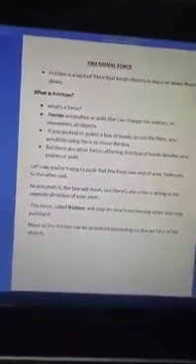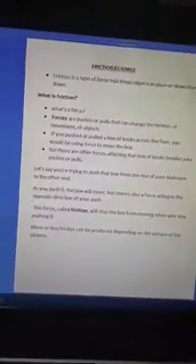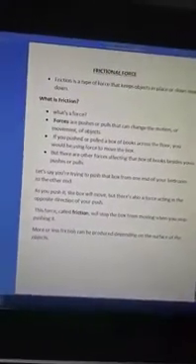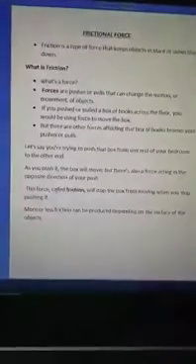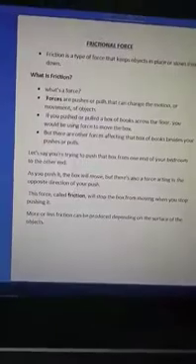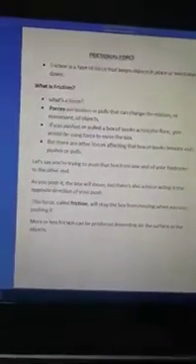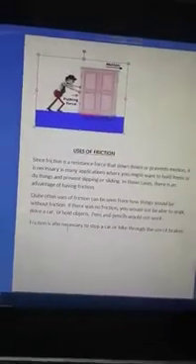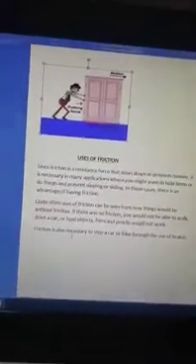So this friction, firstly I would like to tell you one more thing also. This friction can be more and it can be less also. That depends on the condition of the floor. If the floor is smooth, it means friction will be less. If the floor is rough, it means the friction is more, right? So the less the friction, the more the motion will be.